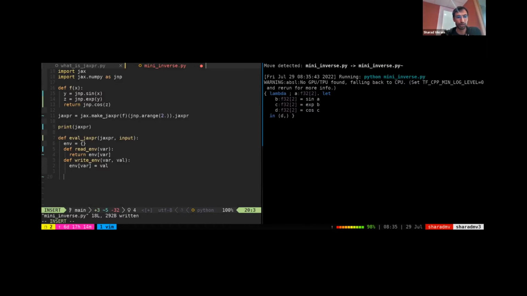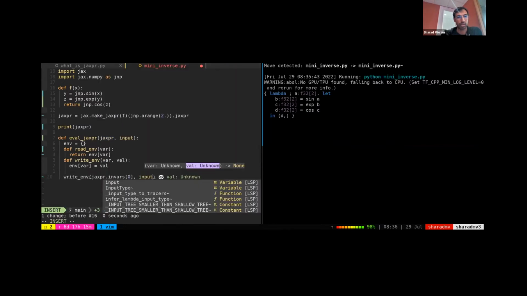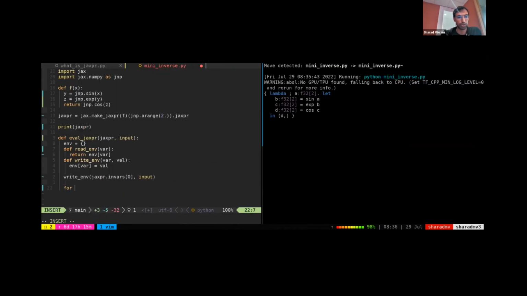We'll initialize our interpreter by writing jaxpr.invars[0] and val. So that'll essentially say a is going to be some value. The next thing we'll do is loop through the Jaxpr equations. And for each equation, we want to read its input from the environment, apply the equation, and then write its output back into the environment. So we'll say equation input equals read_env(eqn.invars[0]).